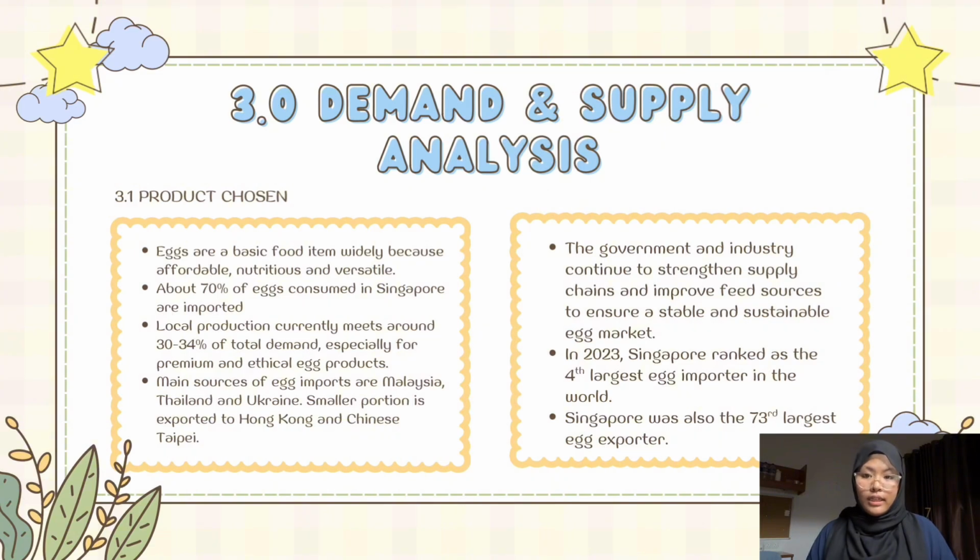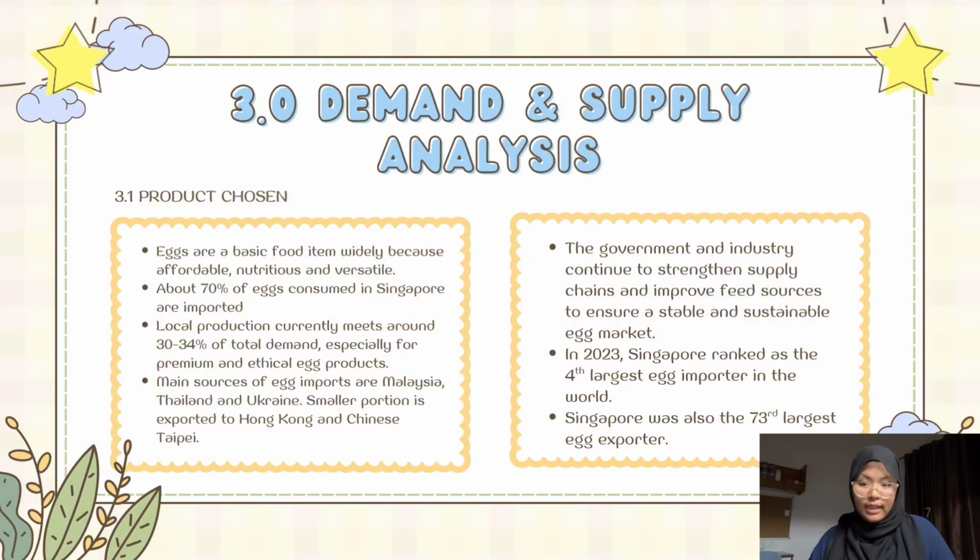Local production currently meets around 30 to 34% of total demand, especially for premium and ethical egg products. The main sources of egg imports are Malaysia, Thailand, and Ukraine, while a smaller portion is exported to Hong Kong and Chinese Taipei. The government and industry continue to strengthen supply chains and improve feed sources to ensure a stable and sustainable egg market.